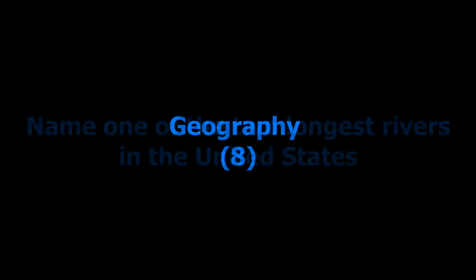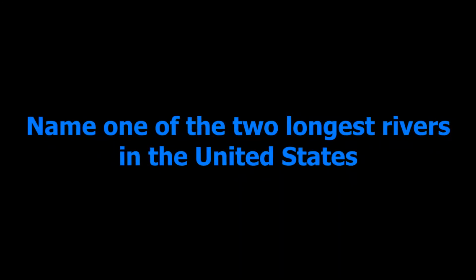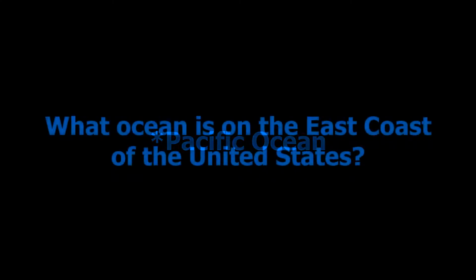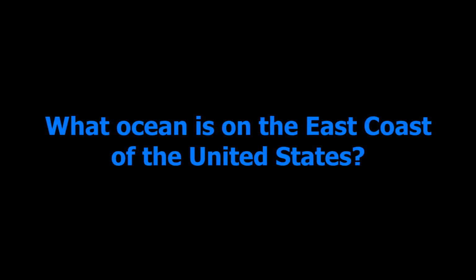Geography, 8 questions. Name 2 of the longest rivers in the United States. Missouri River, Mississippi River. What ocean is on the west coast of the United States? The Pacific Ocean. What ocean is on the east coast of the United States? Atlantic Ocean.